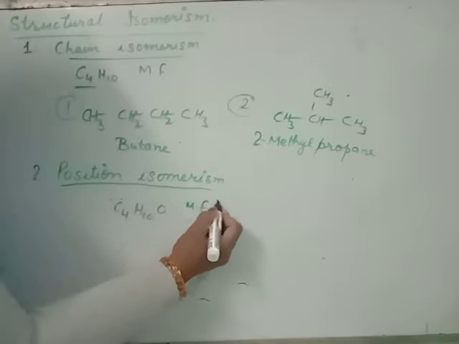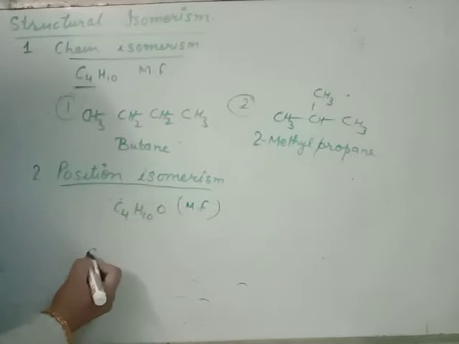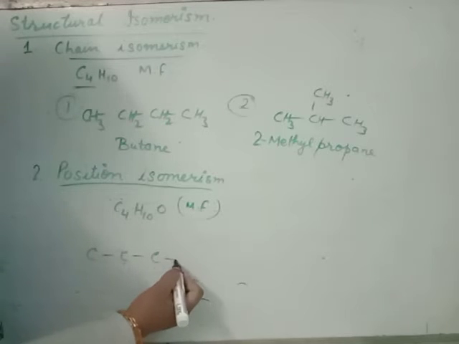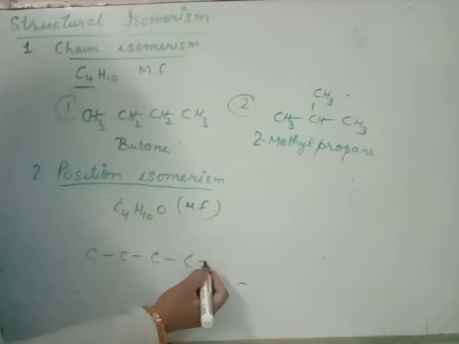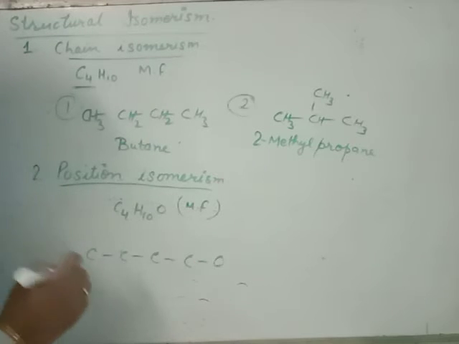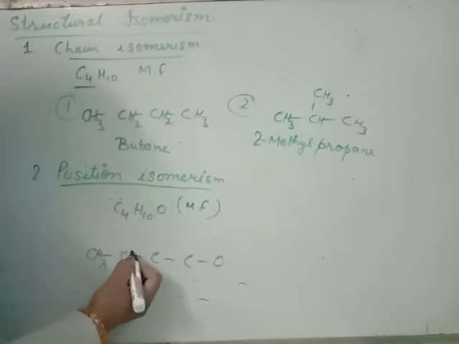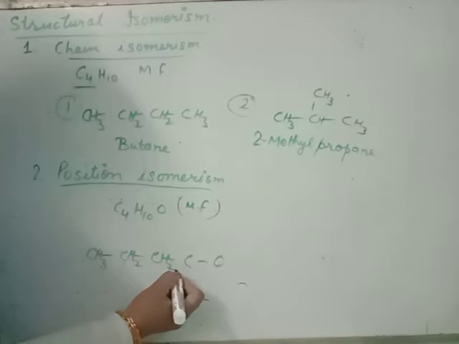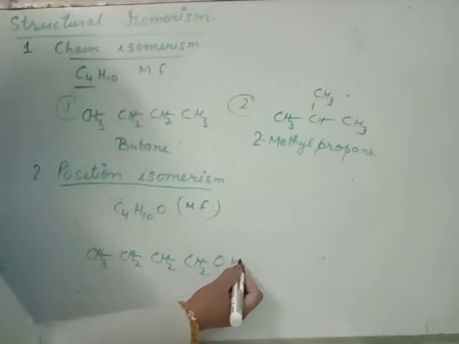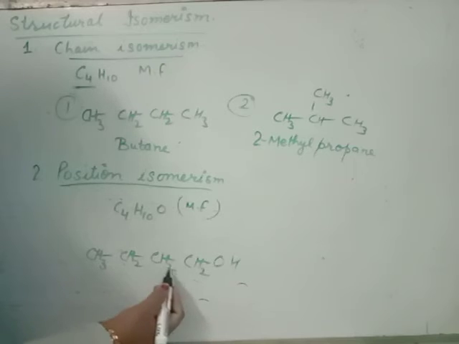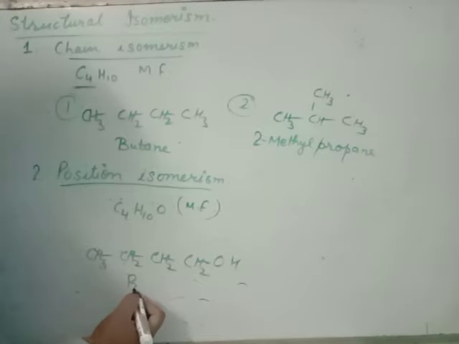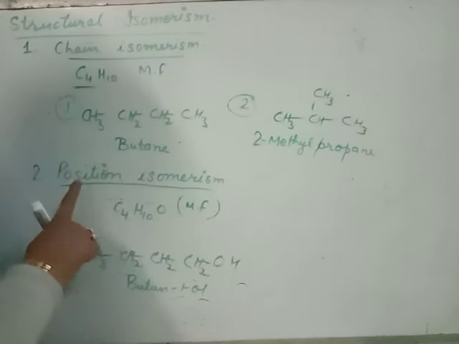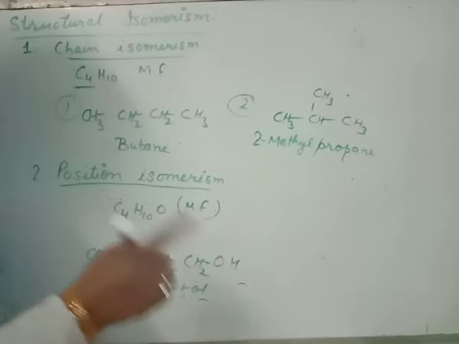Draw the structure 1, 2, 3, 4, with OH at 1. Complete the valency. It is butan-1-ol, or you can say 1-butanol.